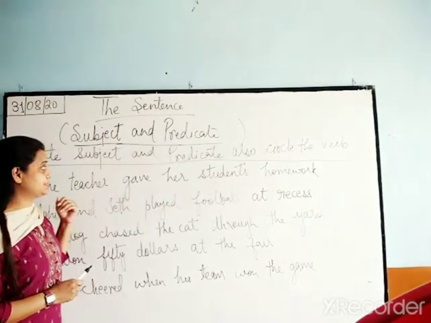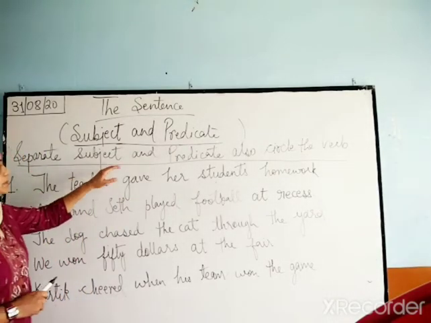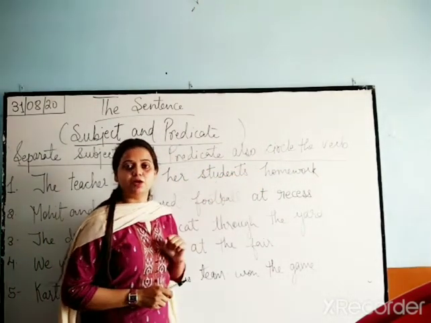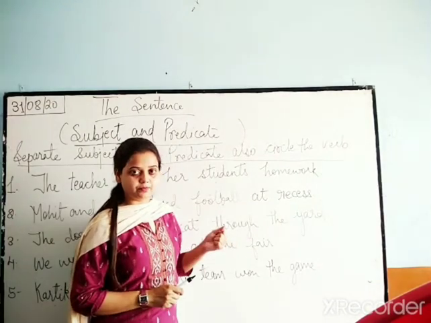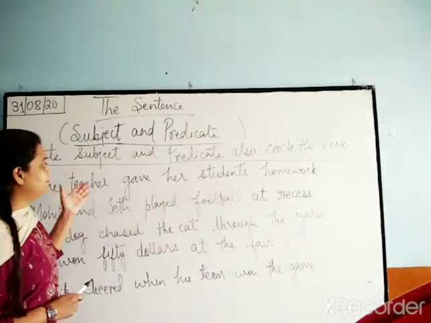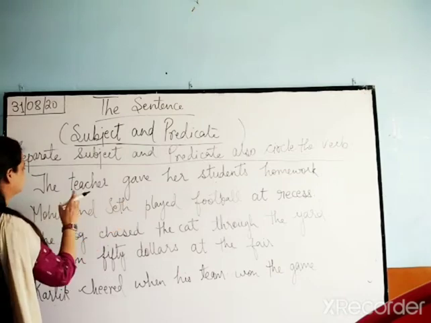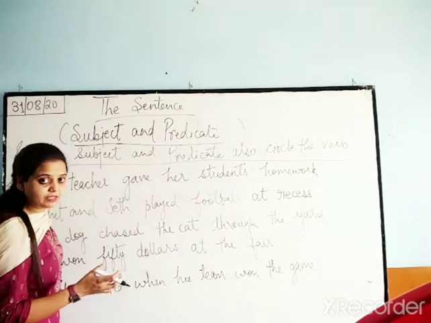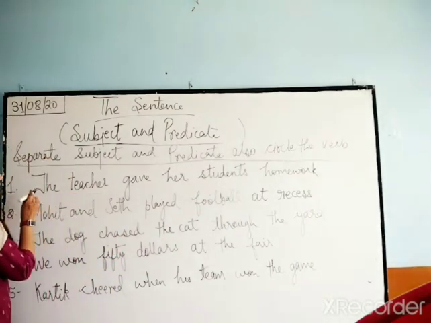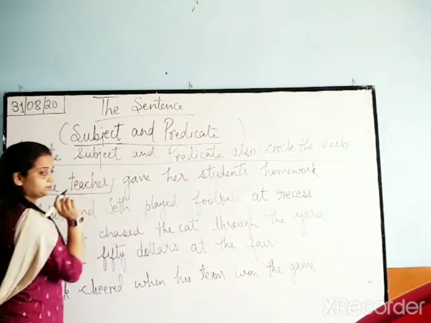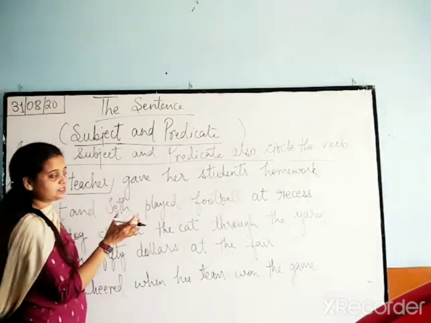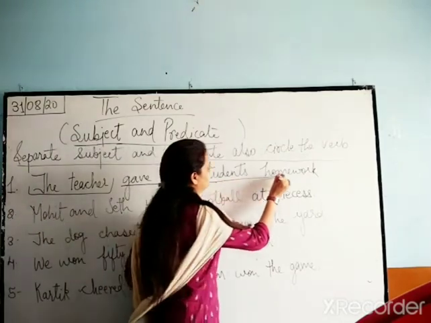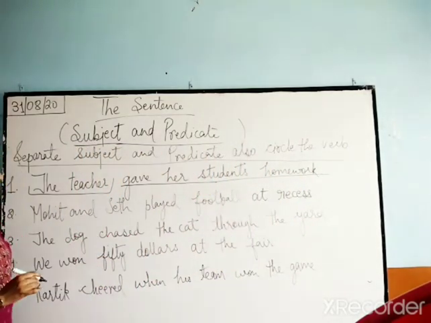Now look at this exercise. We have to separate subject and predicate and then we have to circle the verb. Now, as you know, the predicate contains the verb. So, first we will separate subject and predicate. The teacher gave her students homework. Who gave this homework? The teacher. So, who is doing the action? The teacher. Right? What is being said about the teacher? That she gave her students homework. This is your predicate.